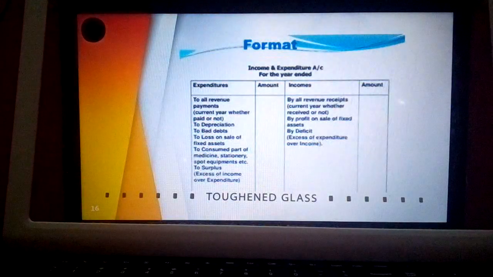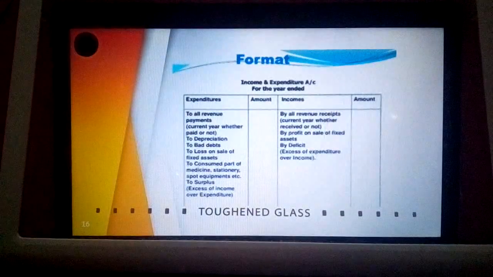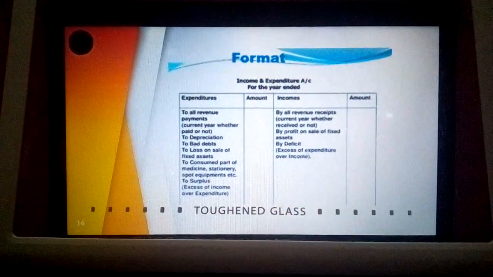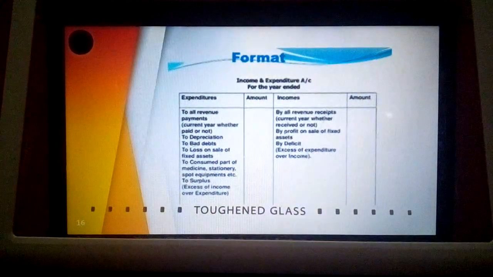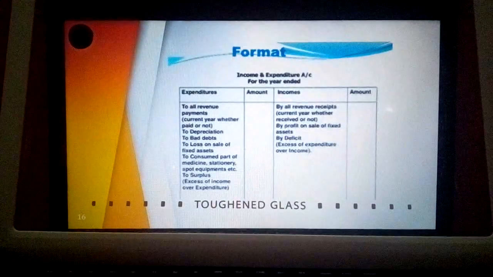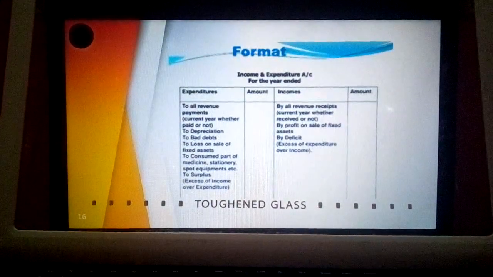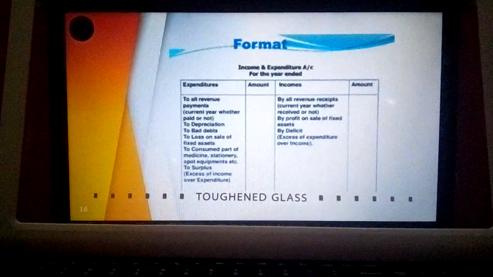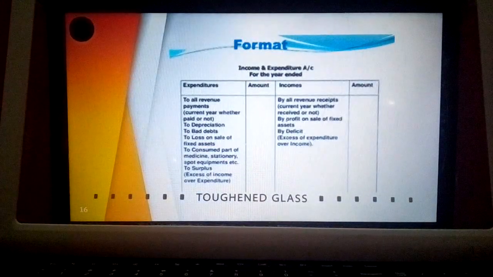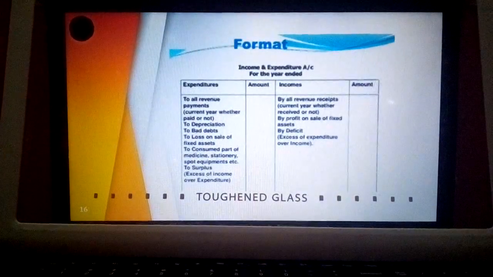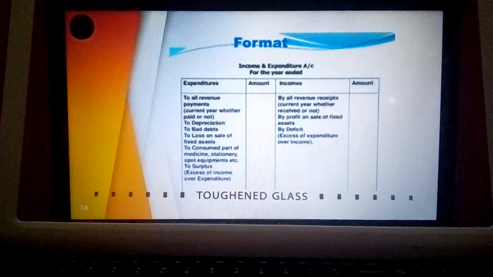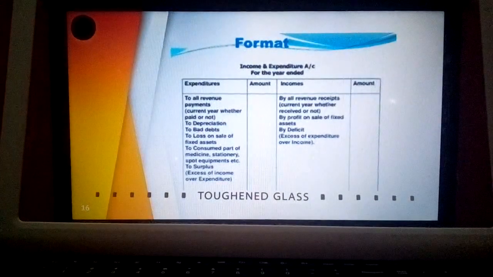Then next is regarding the format of income and expenditure account. I hope it is visible. In the income and expenditure account, we know this particular account is a nominal account. What is the rule? The rule says debit the expenses and losses, credit the incomes and gains. Hence, the expenditure side is debited, income is credited.